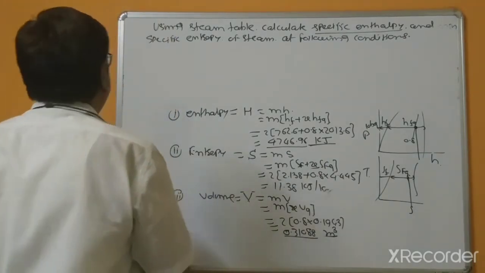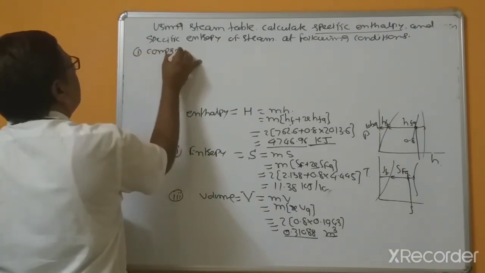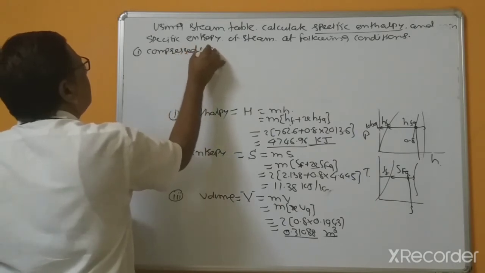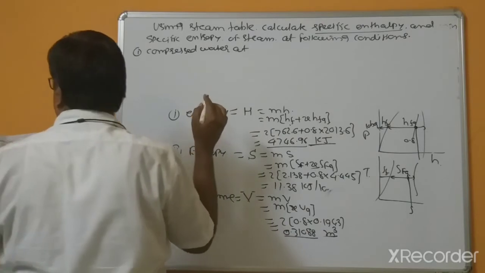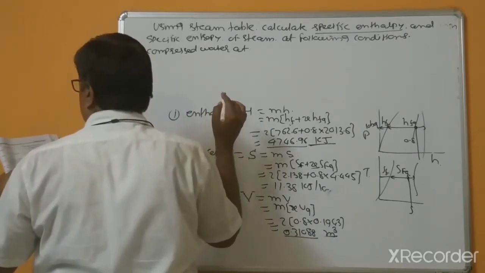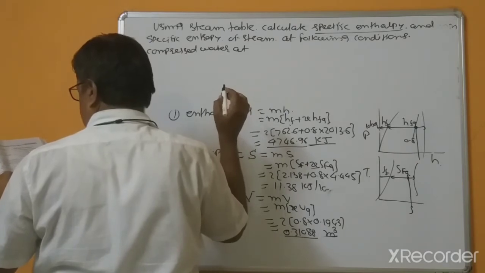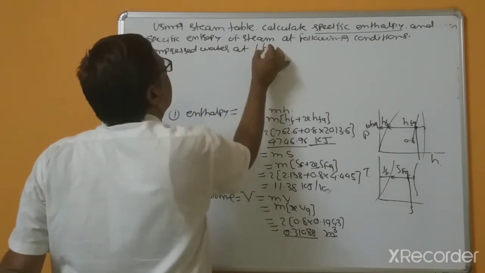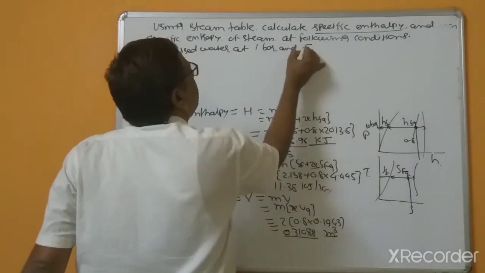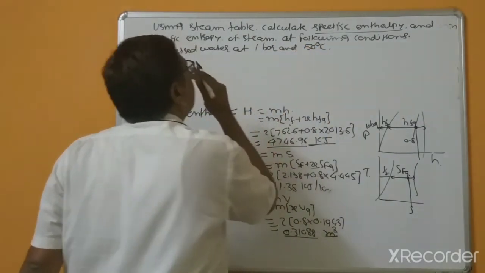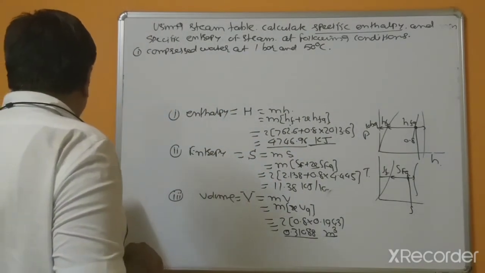Compressed water, first bit: compressed water at 1 bar and 50 degree centigrade.